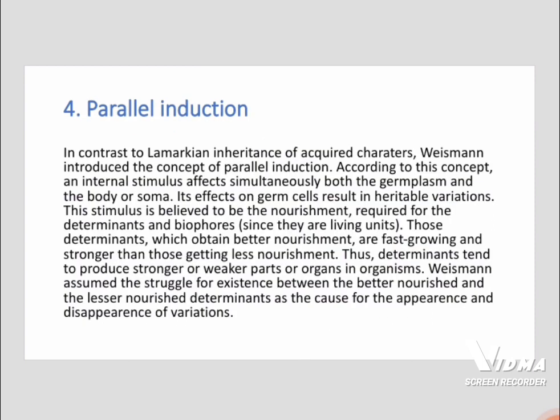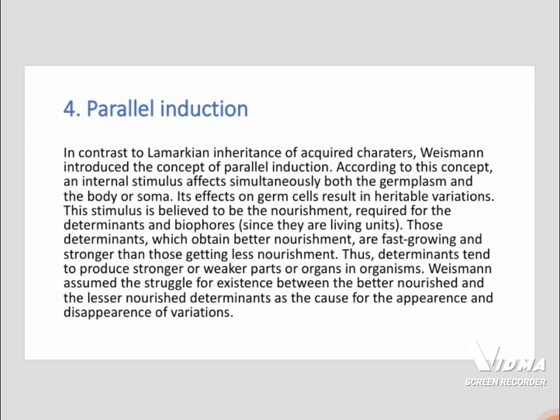Fourth, parallel induction. In contrast to Lamarckian inheritance of characters, Weismann introduced the concept of parallel induction. According to this concept, an internal stimulus affects simultaneously both the germplasm and the body or soma. Its effects on germ cells result in heritable variations. This stimulus is believed to be the nourishment required for the determinants and biophores.